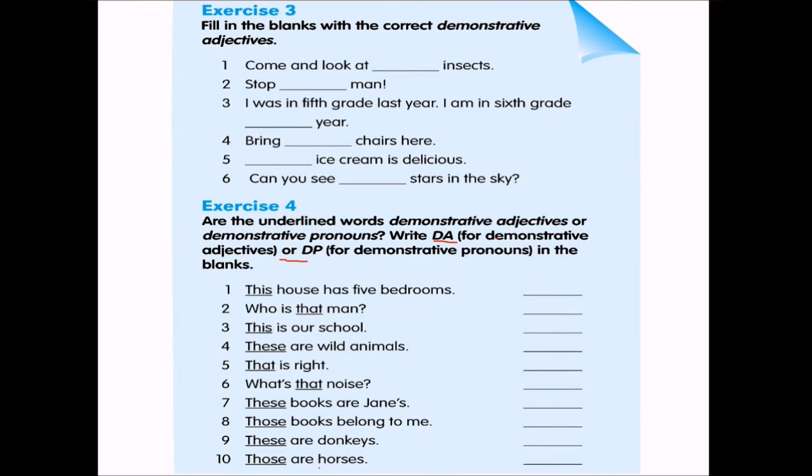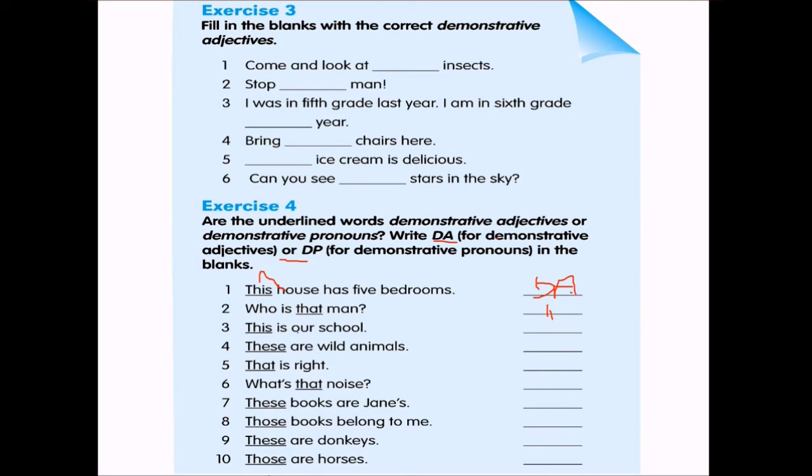This house. This is a demonstrative adjective. Who is that man? Demonstrative adjective. This is our school. That will be a demonstrative pronoun, DP. The others will be demonstrative pronouns.